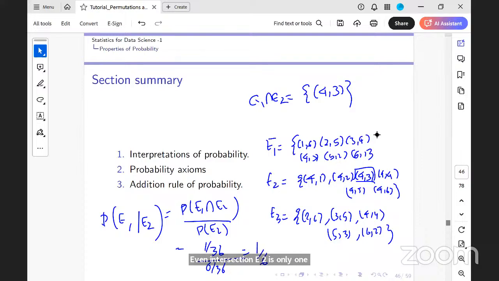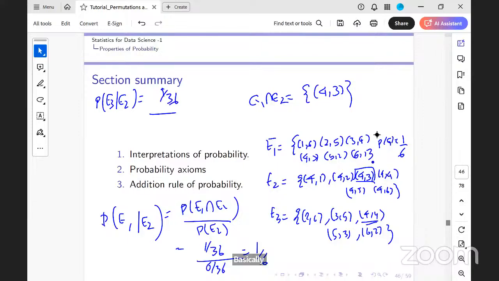What is the probability of E1? 6 by 36. So 1 by 6. Okay, right. Now let's look at what is probability of E3 conditioned on E2. What is that? E3 intersection E2 is 4,4, which is 1 by 36. The probability of E2 is again 6 by 36. So the conditional probability is 1 by 6. But what is probability of E3?